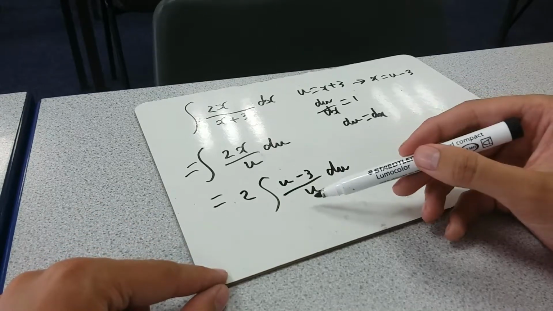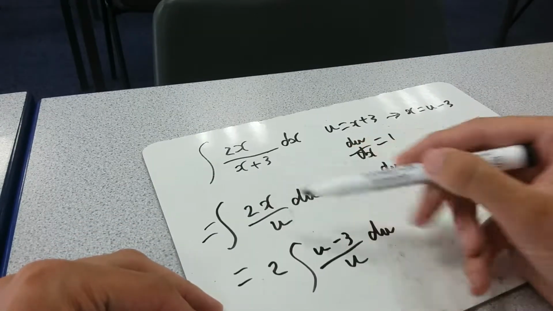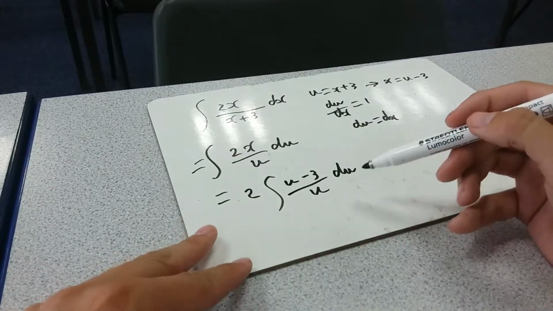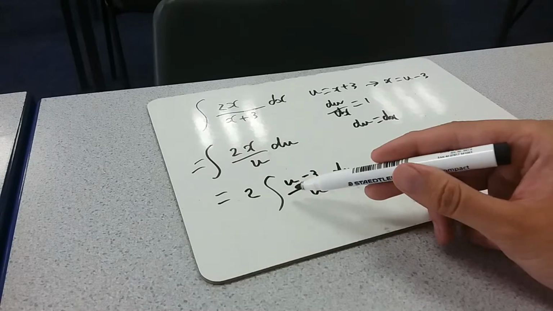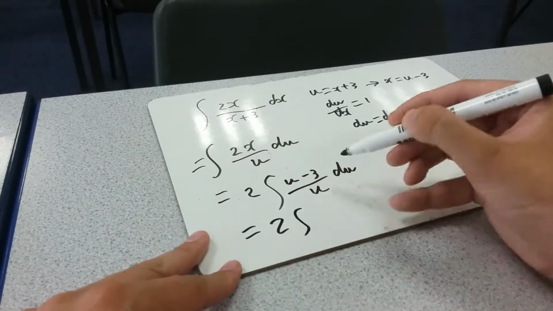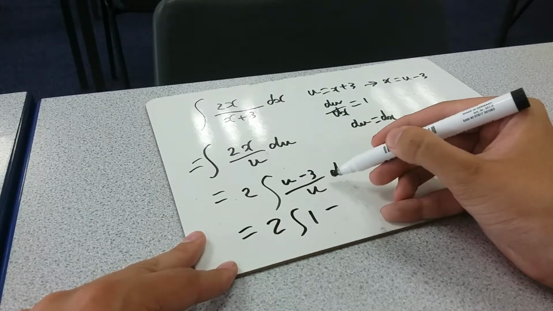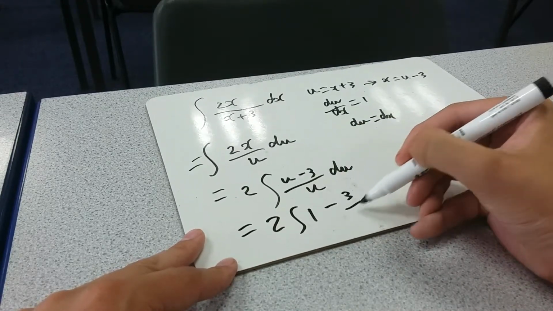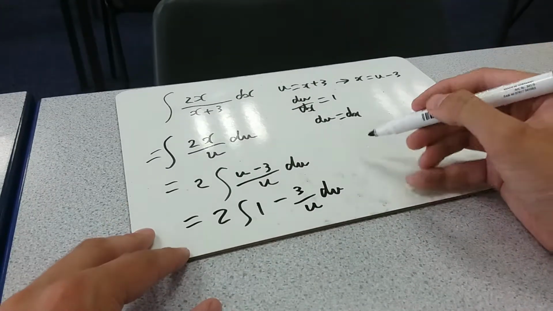Now again, we've just moved the complication. We've moved it from the bottom, where there is a plus, up to the top. Again, it doesn't look like we've made much progress, but the glorious thing about this is we can split up the top. This is 2 times the integral of u over u, which is just 1, minus 3 over u du.